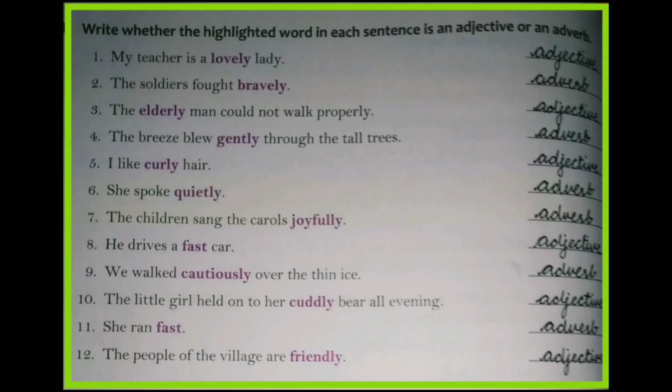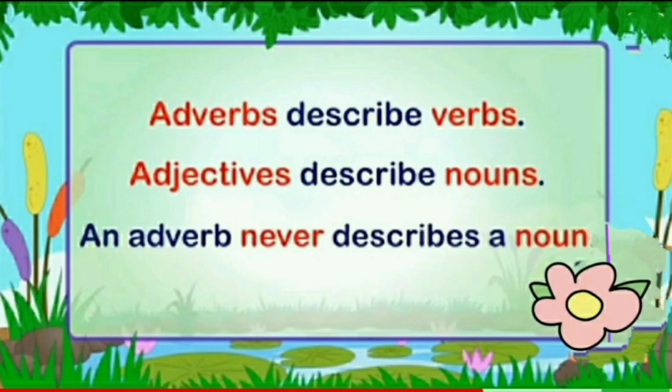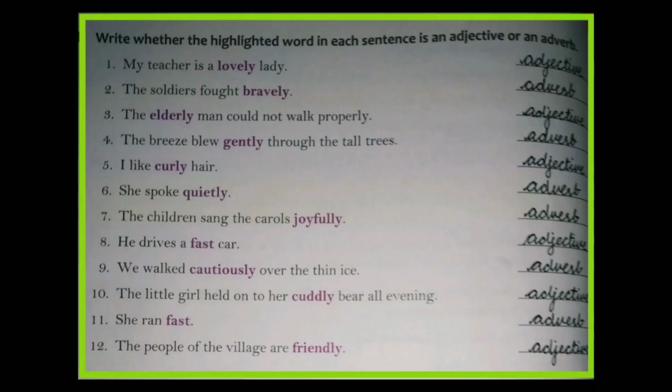Next, we move to the second exercise. Write whether the highlighted word in each sentence is an adjective or an adverb. So, children, do you know the difference between an adjective and an adverb? An adjective describes a noun, an adverb describes a verb. And remember that an adverb never describes a noun. Look at the first sentence. My teacher is a lovely lady. Here the word lovely is highlighted and it's an adjective because after lovely there is a noun lady.